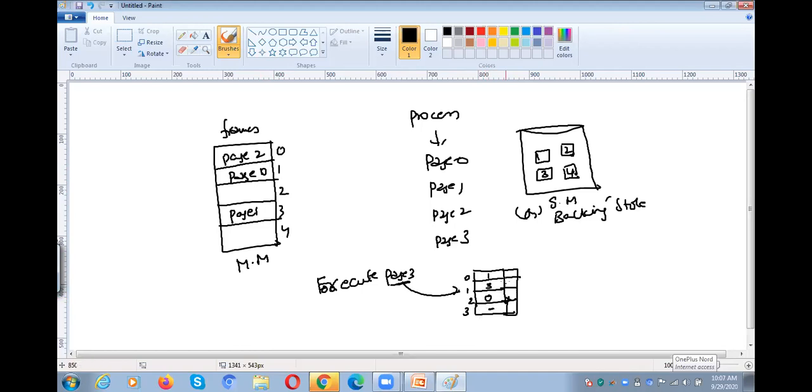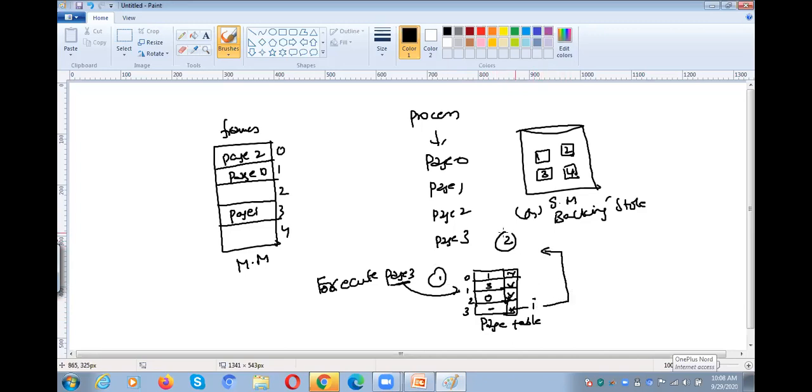But page 3 is not available. So whenever you want to execute page 3, you will check in the page table. It indicates I. I means invalid. This is the first step.